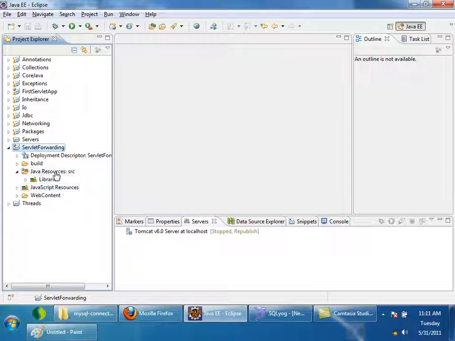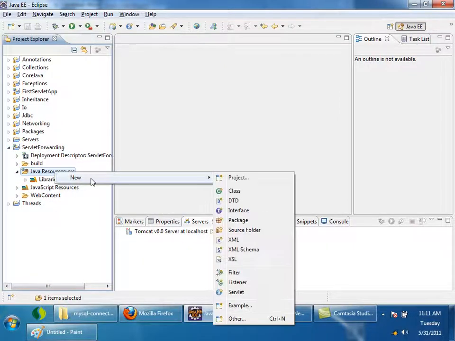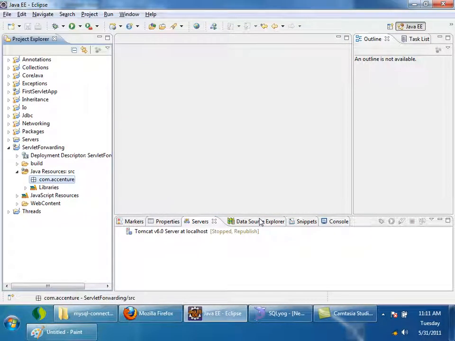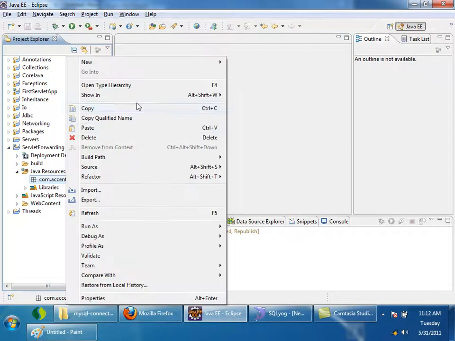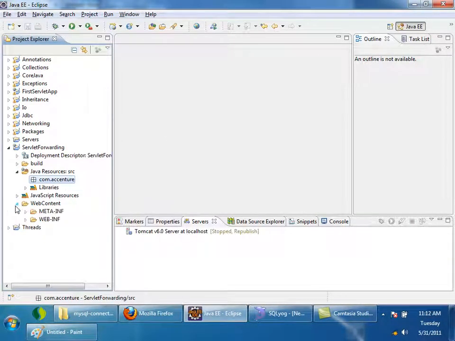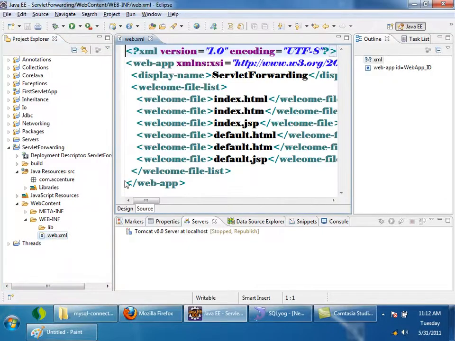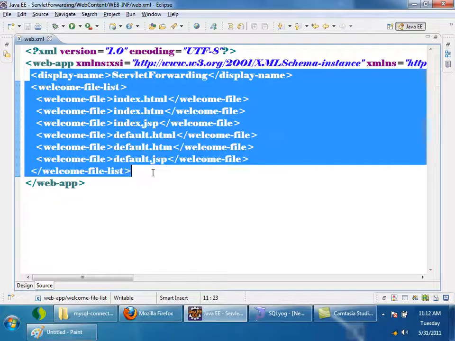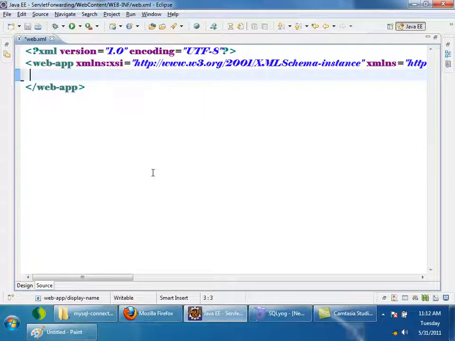Then I'll create a package, com.extension. I'm creating a new servlet. See here, once I create a new project, let me show you the web.xml. It is having this. Just delete this and make it empty, so that I can clearly demonstrate it. I am making web.xml empty.